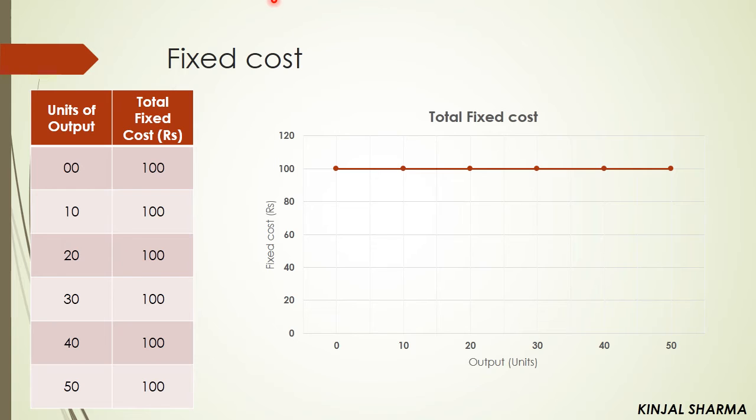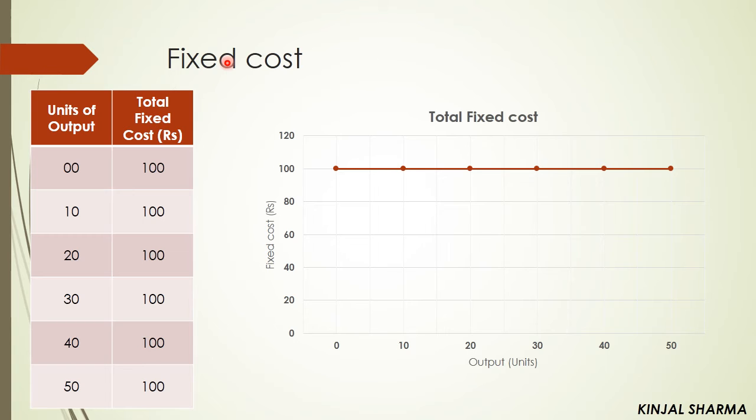Now an example. First of all, fixed cost: in the short period, whether the production increases or decreases or remains zero, there is no change in the cost. So that type of cost is known as fixed cost. Fixed cost is also known as overhead cost. So in the short period there is no relation between fixed cost and quantity of production.